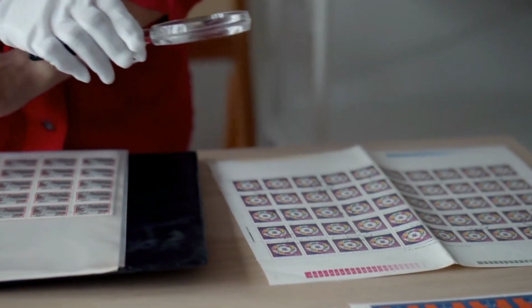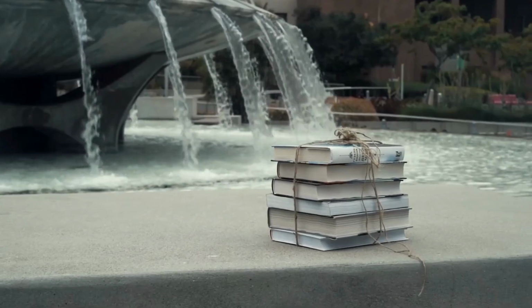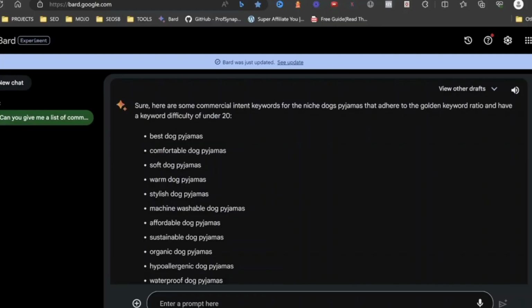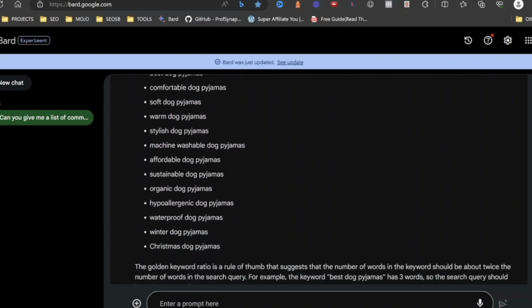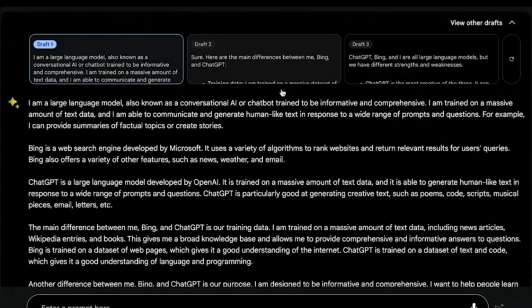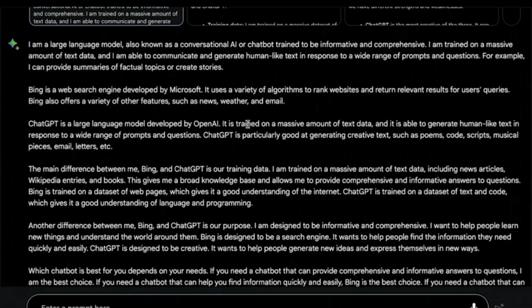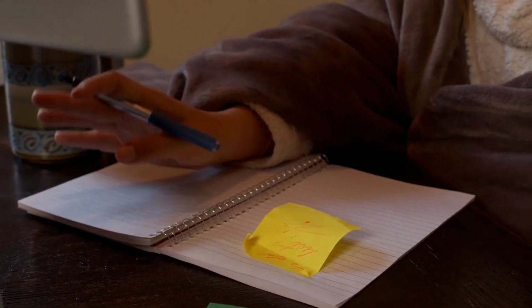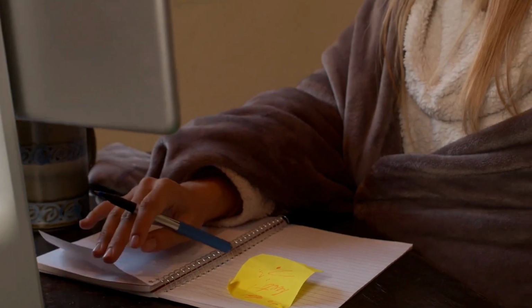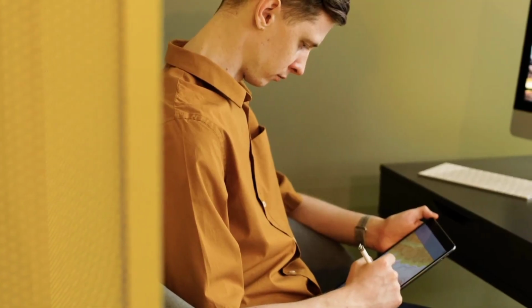With a promising niche identified, it's time to delve into the challenges your target audience faces. Here's where Google Bard truly shines. Simply prompt Bard with a question like, "What are the biggest roadblocks people encounter when trying to achieve your niche's goal?" This simple query unlocks a treasure trove of information. By understanding the pain points and aspirations of your readers, you can tailor your ebook's content to provide genuine solutions and valuable insights.